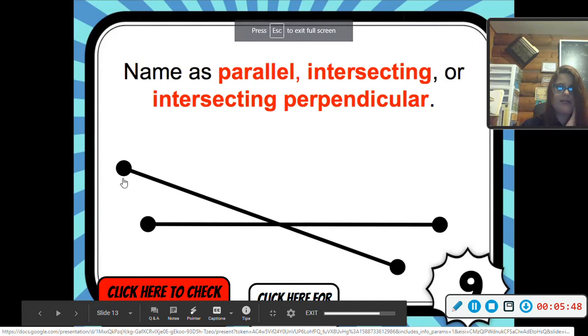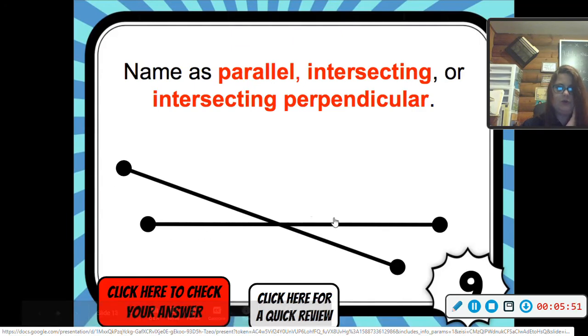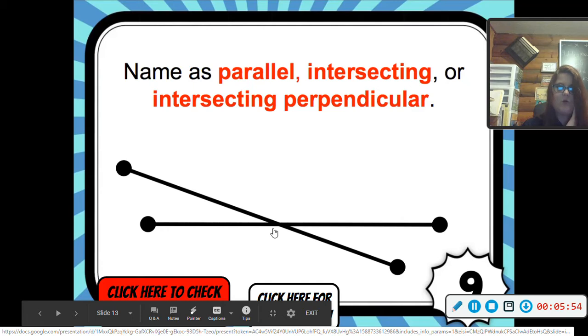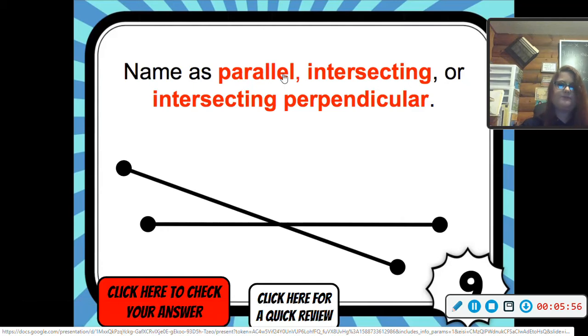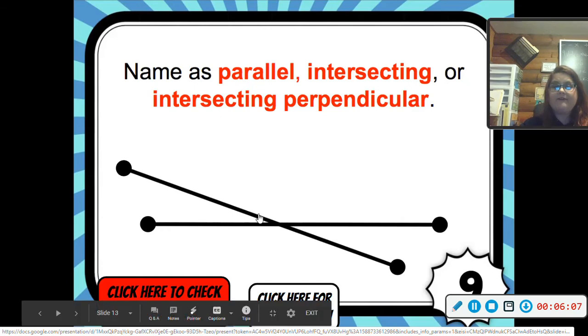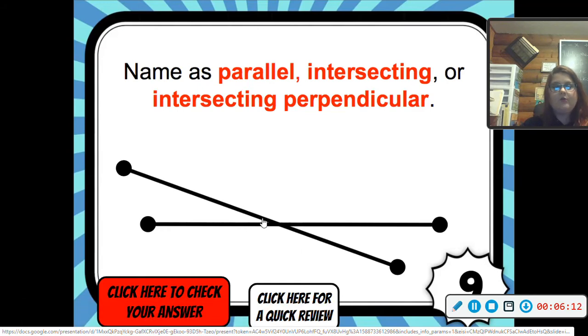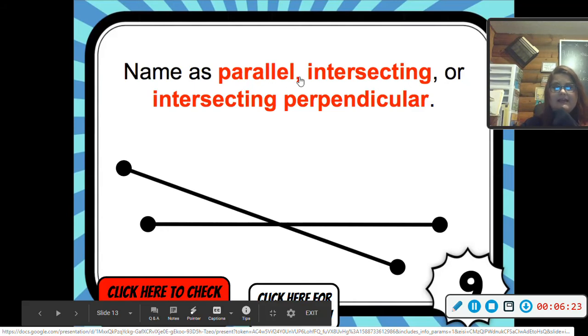If we were to look at these two line segments, what would we call those? Would we call those parallel, intersecting, or intersecting perpendicular? Well, in order for it to be intersecting perpendicular, it would have had to have 4 90-degree angles. If we look at these angles, we have an acute angle over here and here, and then these two angles are obtuse. So this is not an intersecting perpendicular line segment. It is just an intersecting line segment.